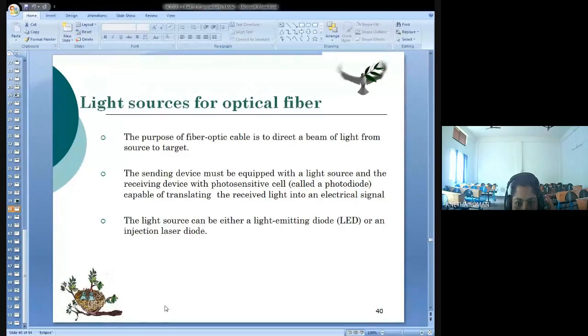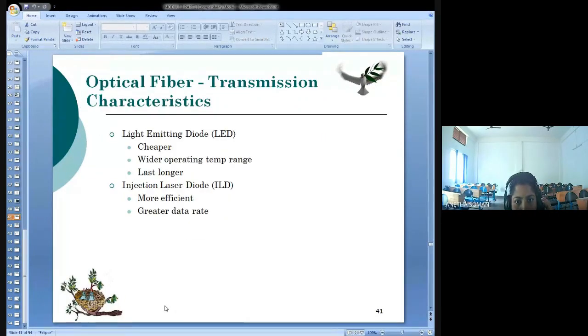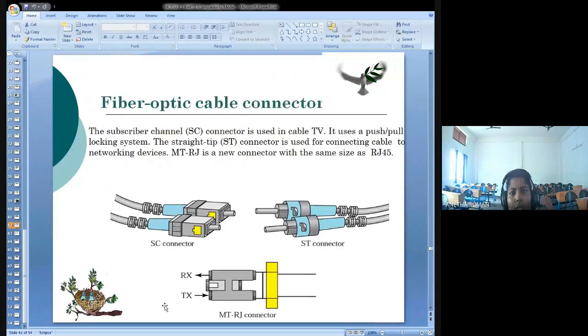Okay, so this is about the light sources of optical fiber. Now, the transmission characteristics: LED is cheaper, has a wider operating temperature range, and lasts longer. But in the case of laser diode, it is more efficient and you have a greater data rate.